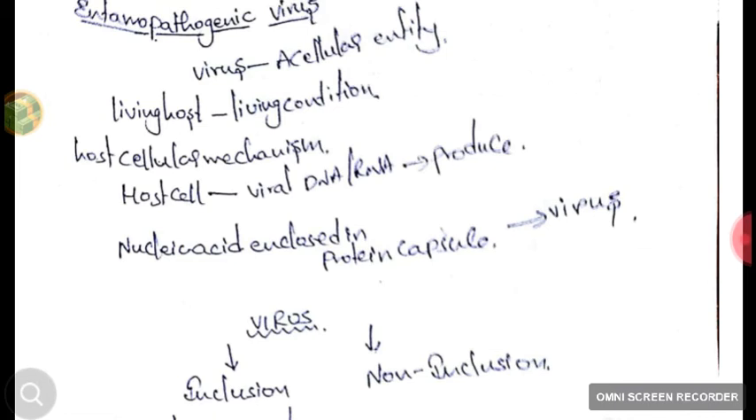Virus is an acellular entity, which means it does not have its own cellular machinery. It attacks the living host and takes charge of the host cellular machinery. It controls the host cellular mechanism, and the host cell starts producing the viral DNA or RNA.